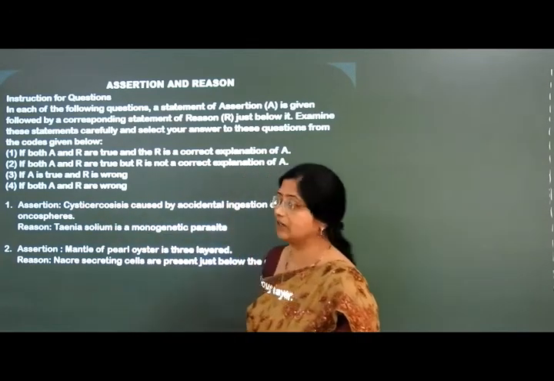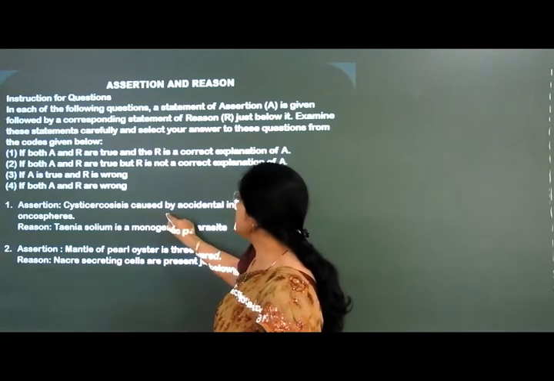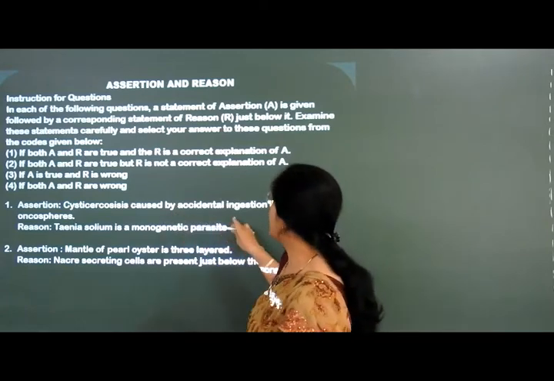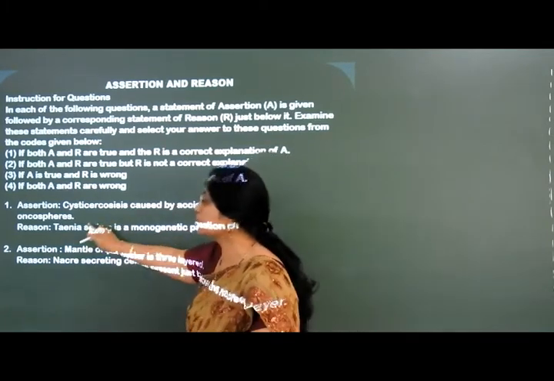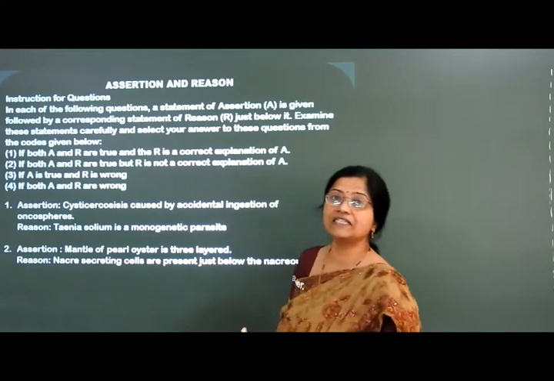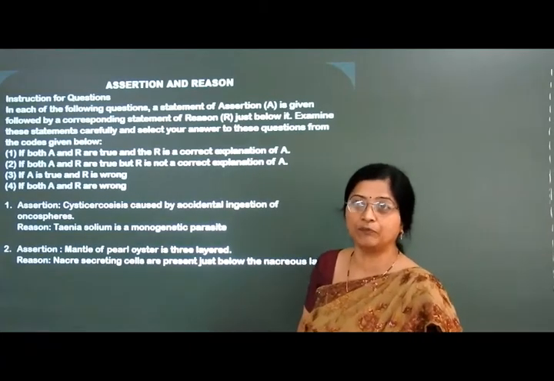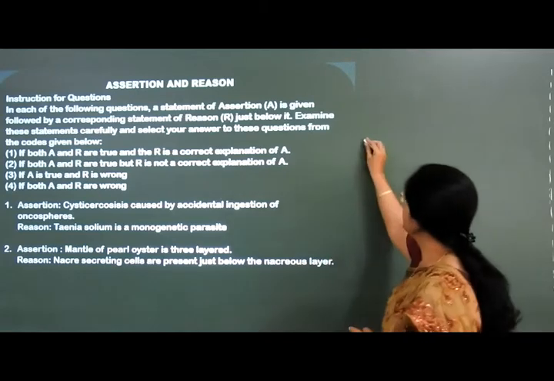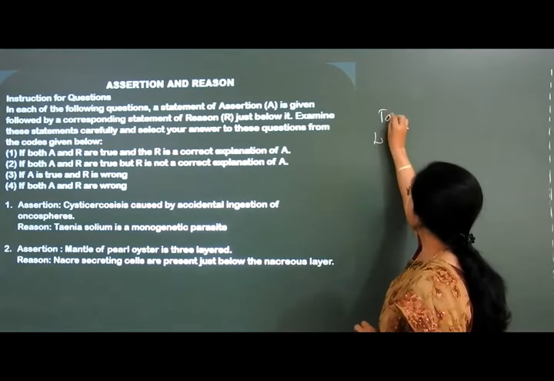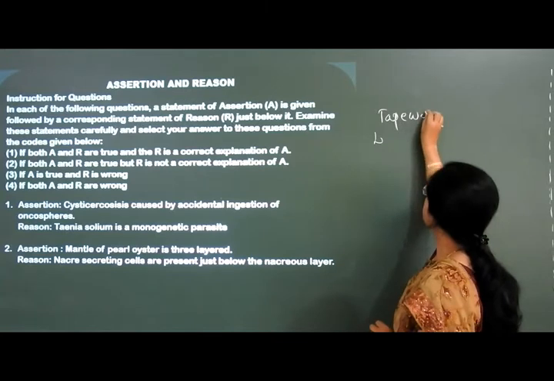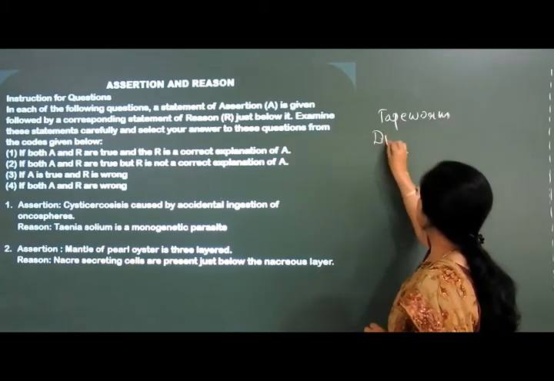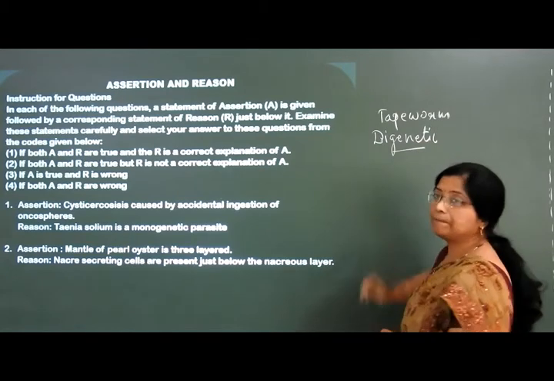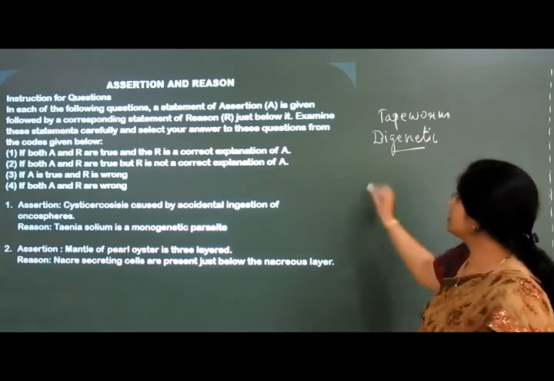The assertion given here is: cysticercosis is a disease caused by accidental ingestion of oncospheres. So let me just revise about this. I will explain to you the tapeworm. During the tapeworm, I told you it is a digenetic parasite. Tapeworm is a digenetic parasite. It completes its life cycle in two hosts.